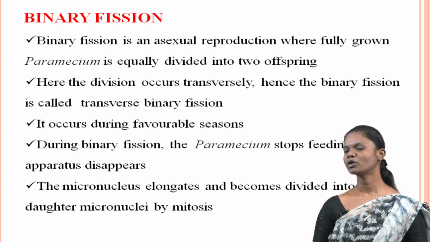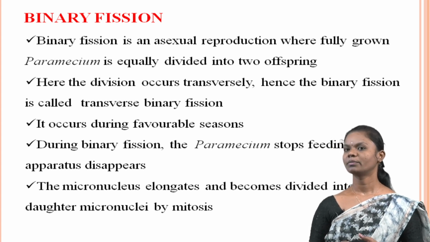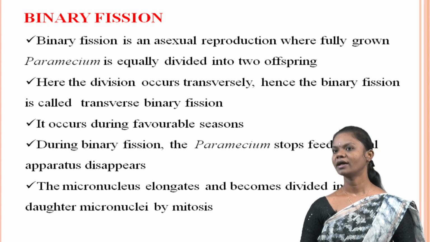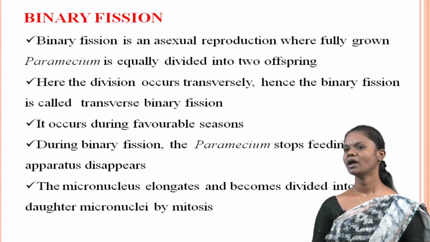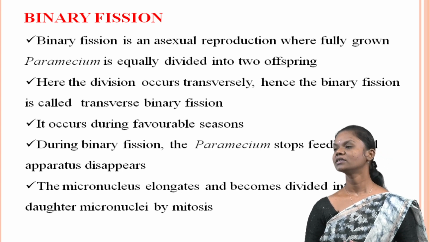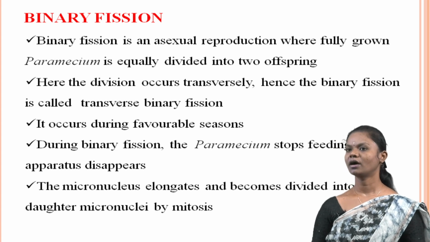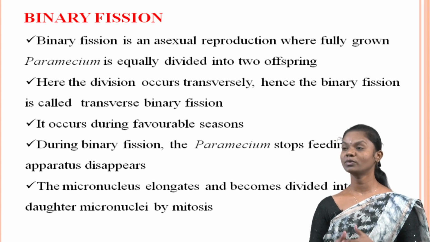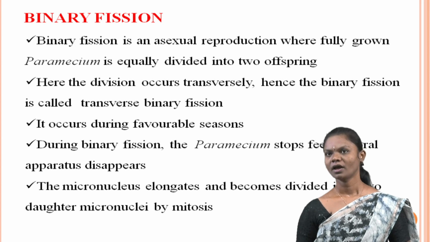The micronucleus within the Paramecium elongates and undergoes mitosis to form two daughter micronuclei, ensuring the genetic material is equally distributed between the offspring.